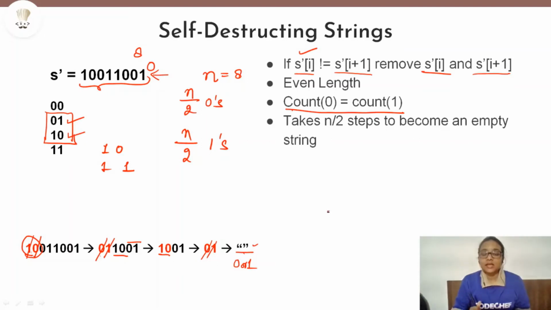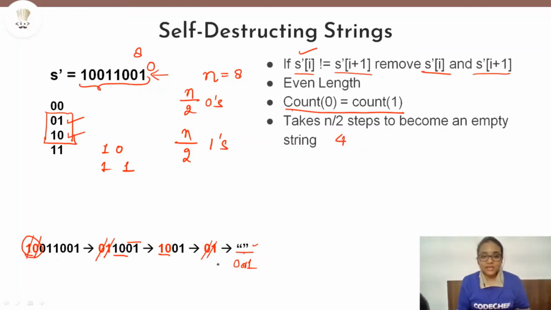And this entire operation, since we are removing in pairs, will always take n by 2 steps to become an empty string. That means if the length of the string is 8, then it will take 4 steps to become an empty string.